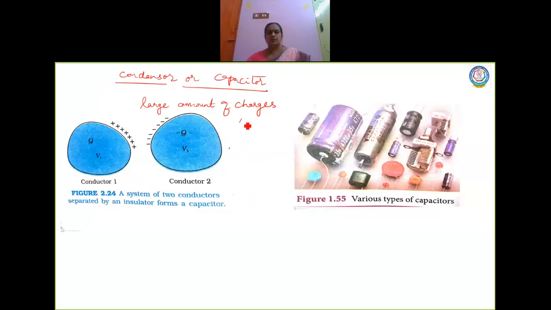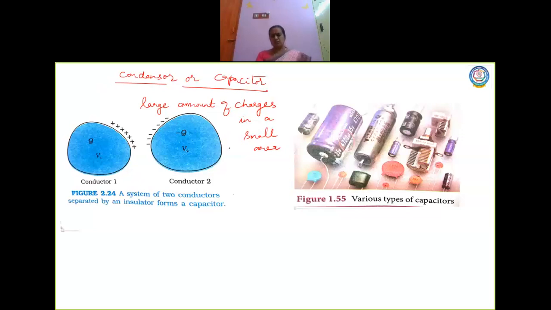area. If you have seen a capacitor, it will be very small. In a very small area you have so many charges stored, which is called a capacitor. And capacitance is the ability of the device to store the charges. So whenever we talk about the ability of a device to store charges, you call it capacitance.